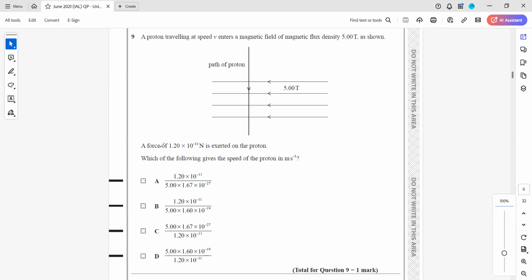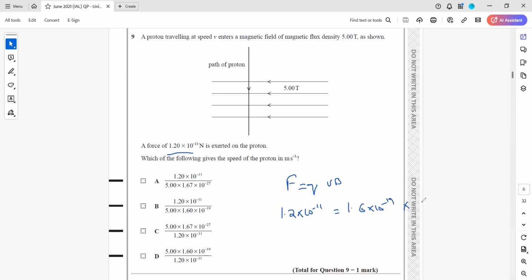So the force is shown. We have the formula F equals QvB. So force is 1.2 times 10 to the power minus 11. Q is the charge of a proton, which is 1.6 times 10 to the power minus 19.